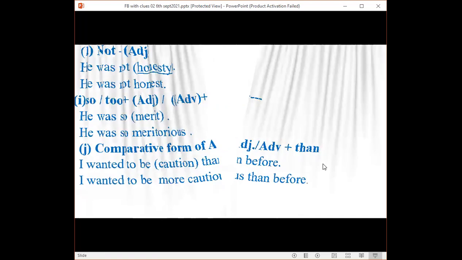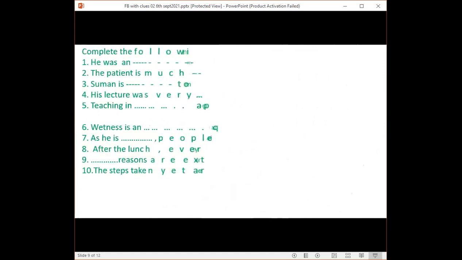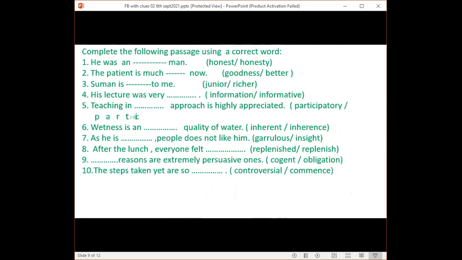Okay. I think the various points have been clarified to you. Now, friends, try to see the slide. Zubair Al Mahmoud Siam, can you see the slide? Yes, sir. Okay, if you can see the slide, try to do the activity.